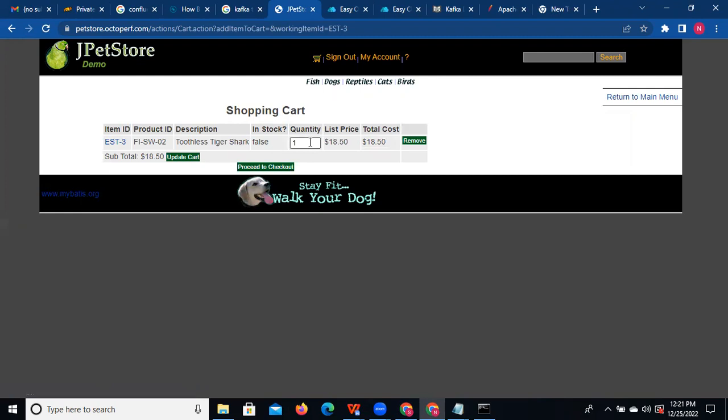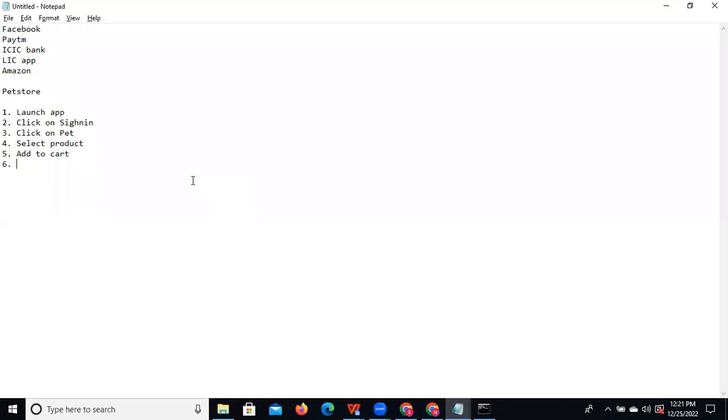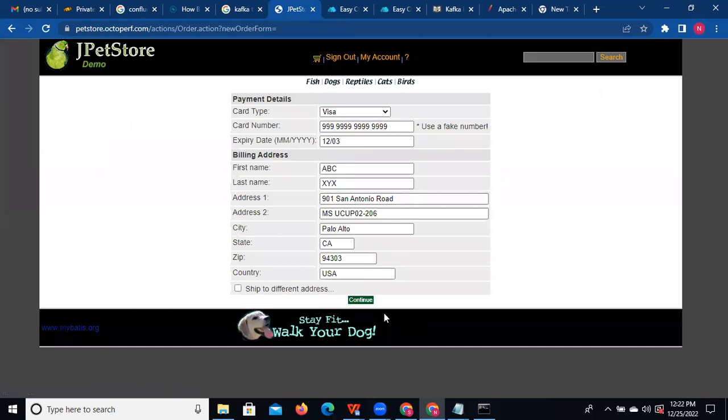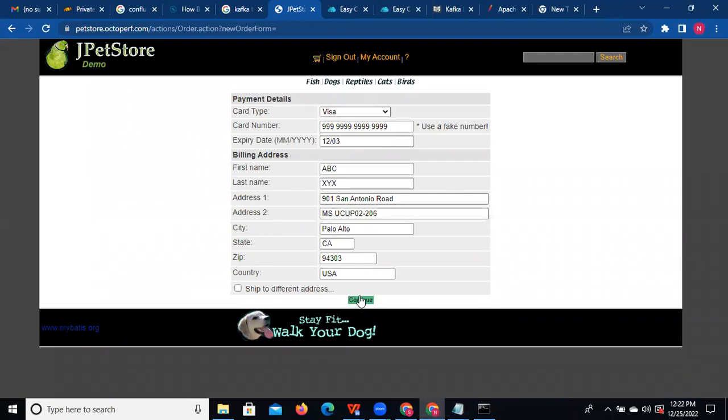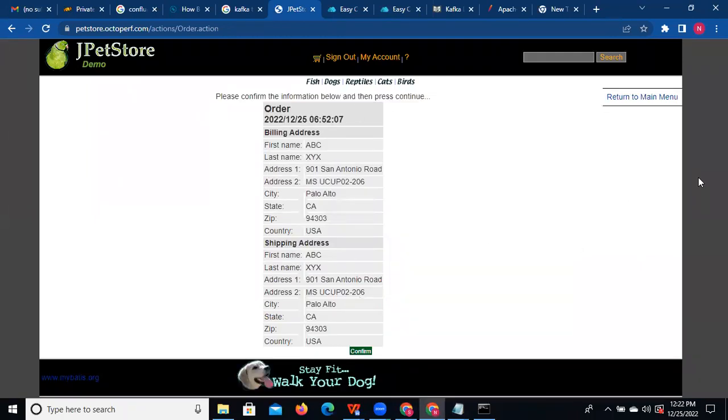If you want any quantity, like 2 or 3, you can give it, otherwise you can click on proceed checkout. And the seventh transaction, you can click proceed checkout, and these are the payment details. We need to enter all these details and click on the continue button. Then the eighth one, click the continue button, and you can observe your pet is booked successfully. So you need to click on the confirm button.